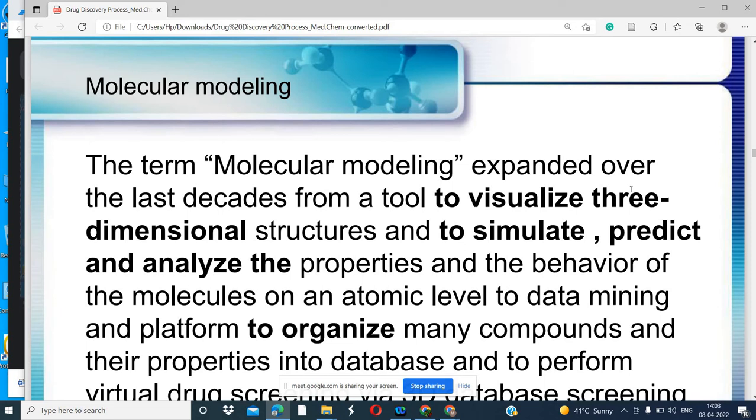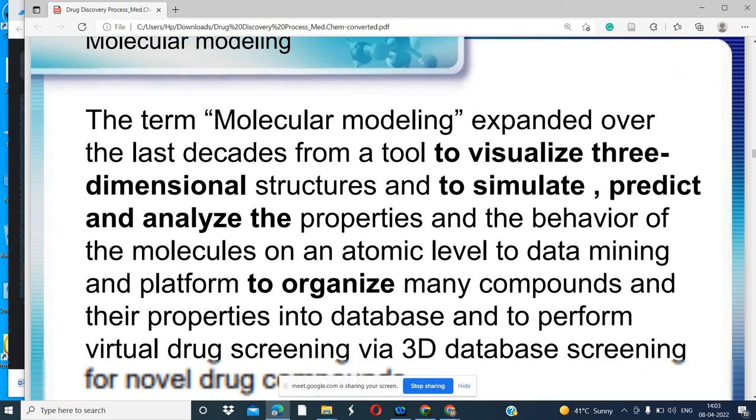So molecular modeling, what we do in molecular modeling is to visualize the three-dimensional structure, to simulate, to predict and analyze. So these are the steps of molecular modeling. We predict the structure, we analyze the structure and we visualize the structure.